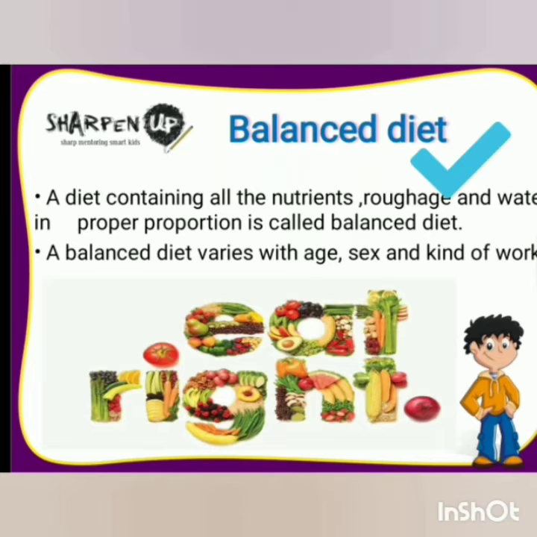Now next we have balanced diet. The amount of food consumed by a person in a day constitutes the person's diet. A diet containing all the nutrients, roughages and water in proper proportion is called balanced diet. A balanced diet varies with age, sex and kind of work. A balanced diet ensures the proper growth of the body and keeps the body healthy.